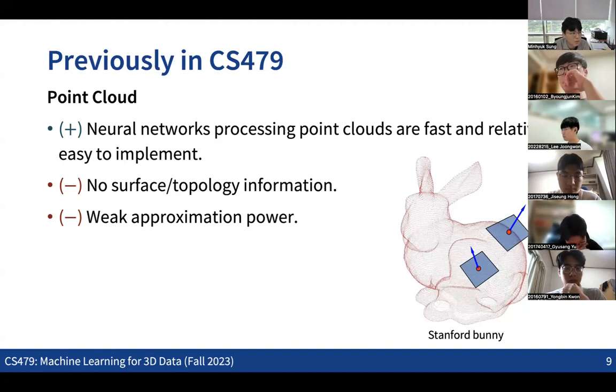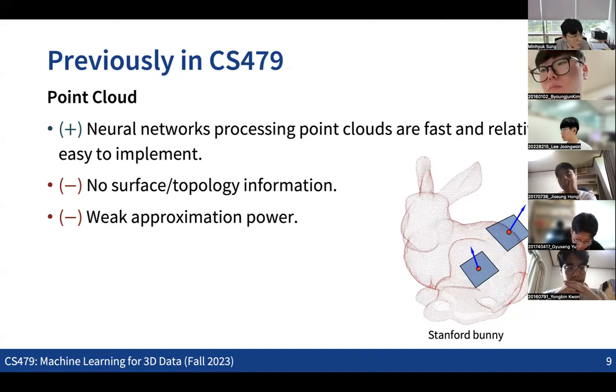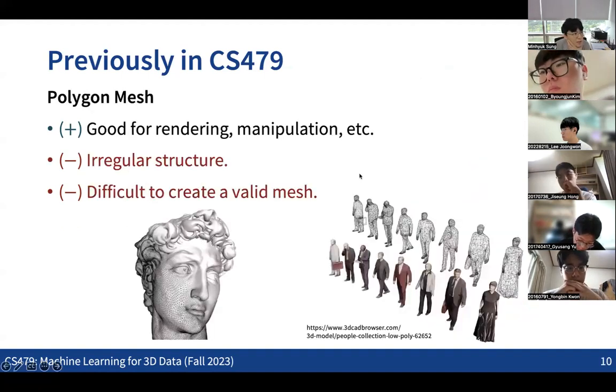that means that we do not have any surface or topology information. But we're going to also see later in this lecture how we can recover this surface information from the point cloud. That basically means that we need a conversion step from the point cloud to some kind of surface representation. We also have a weaker approximation power, which means that if you want to recover the details of the geometry, we also need to have lots of points. So that can be a downside.